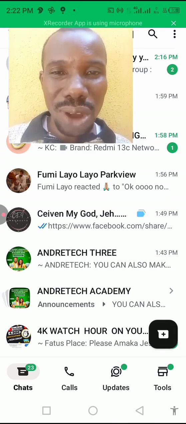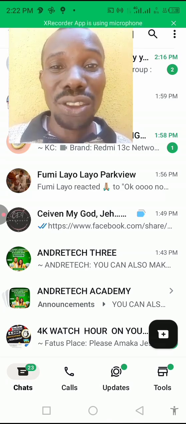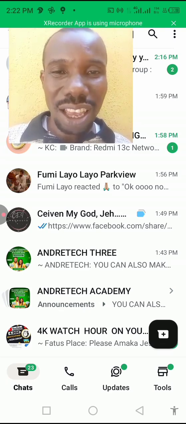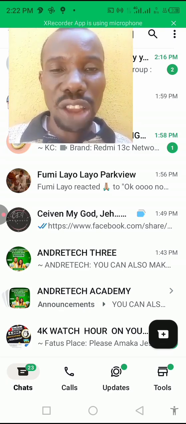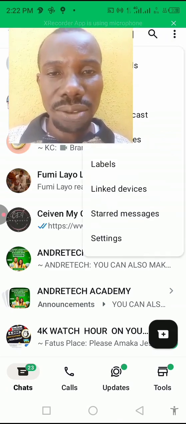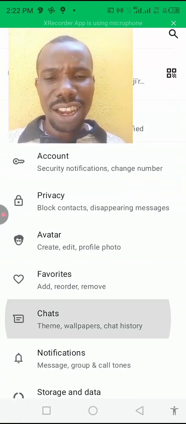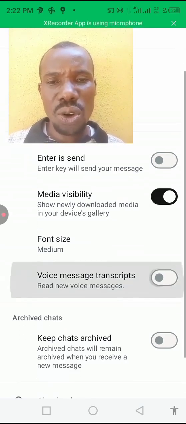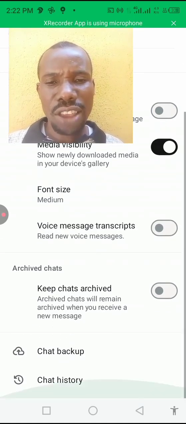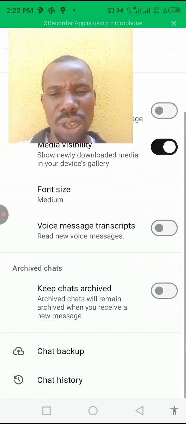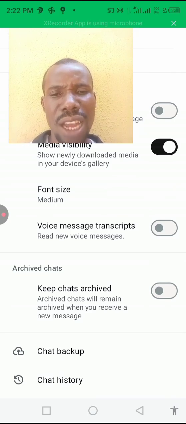Let's go ahead. Let me show you how you can change somebody's voice note to a chat message. So as usual, go to the three dots at your top right corner. Click on the three dots. From there, click on settings. From settings, click on chat. When you get to chat, scroll. You see enter is send, no, don't go there. Media visibility, don't go there. Font size, no. Just keep scrolling and you see where they write chat. Keep chat archive, no.